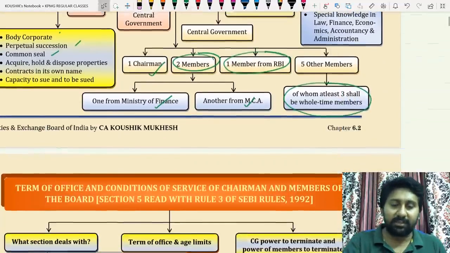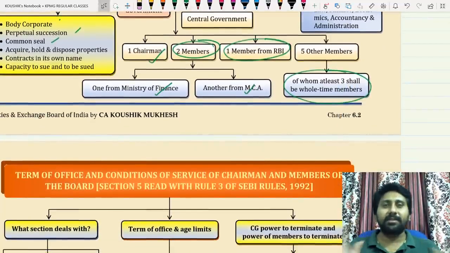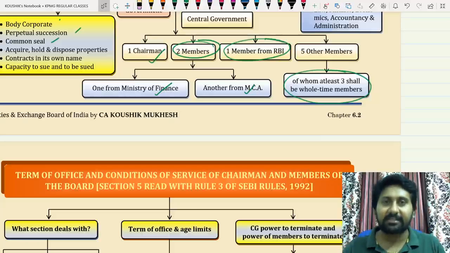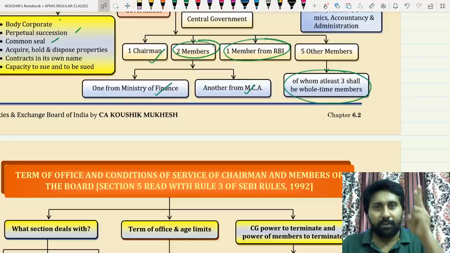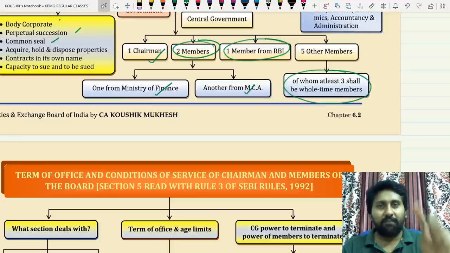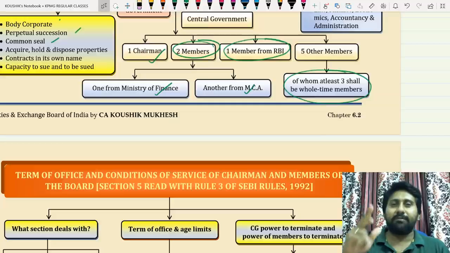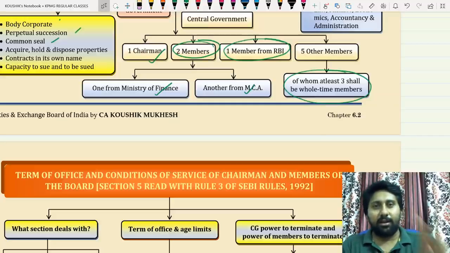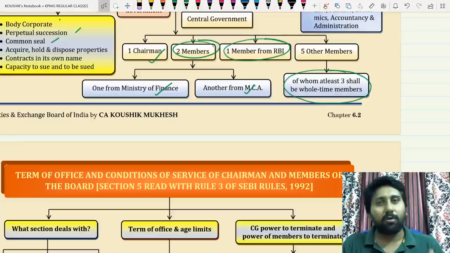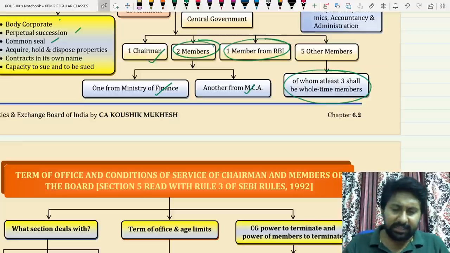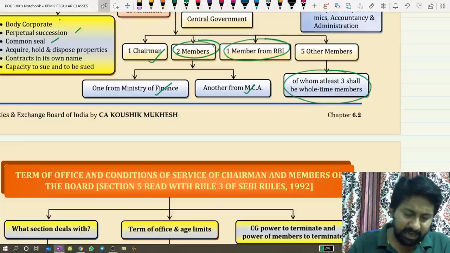Now everyone, don't see this. Please answer everyone, as if you are there in the class in front of me. Please genuinely answer this. First, composition of SEBI. How many are there? First, one chairman, 2 members. In that, one from the Ministry of Finance, one from the Ministry of Corporate Affairs, and 1 member from RBI. 5 other members, in which at least 3 must be whole-time members. Now let us see practically whether this is really working in India or not.